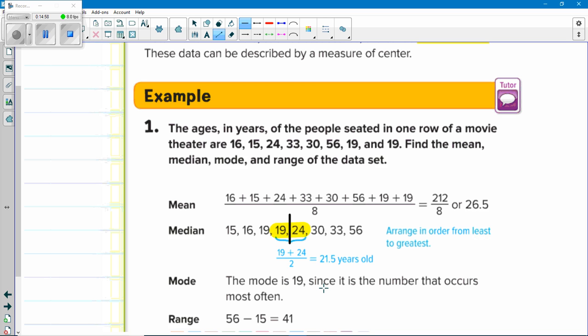If everything occurs the same amount of times, there is no mode. But in this case, and this is much easier to see when they're in order, there's two 19s and there's nothing else. So the mode is 19 since it's the number that occurs most often.